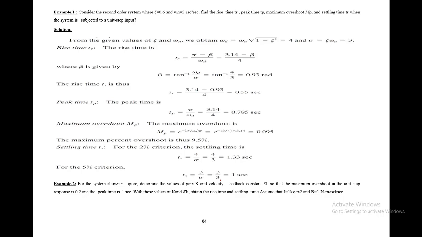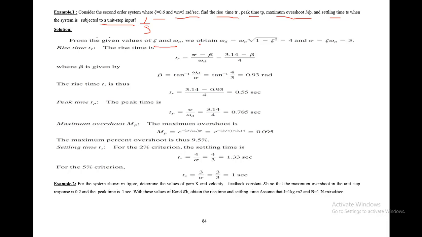So let's start with a very basic example. Consider a second order system with the zeta value equal to 0.6 and the natural frequency of 5 radian per second. Now we have to find the rise time, the peak time, the maximum overshoot, and the settling time when the system is subjected to a unit step input. You know that the unit step input is nothing but 1 over s in the s domain. So from the given values of zeta and omega n, now we will find the different things that are applicable and targeted for this numerical.